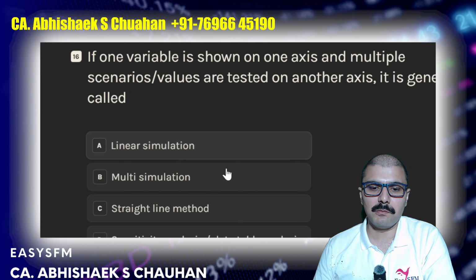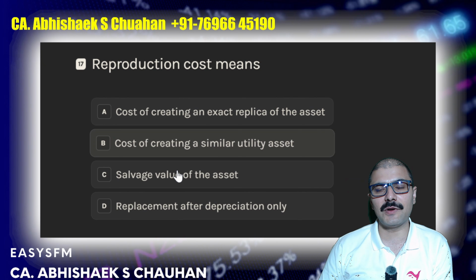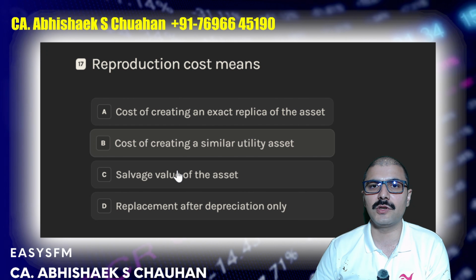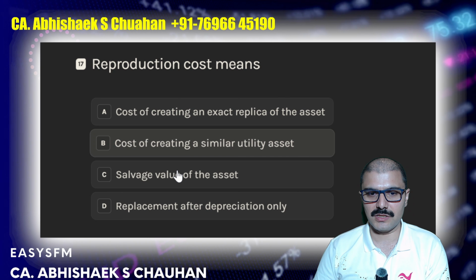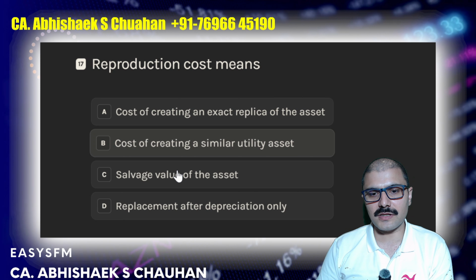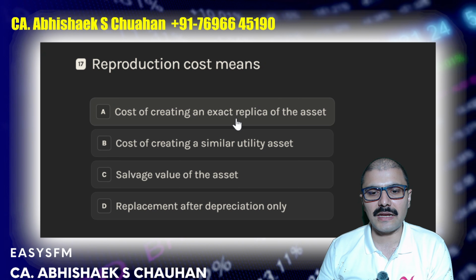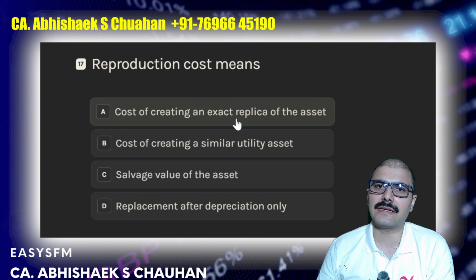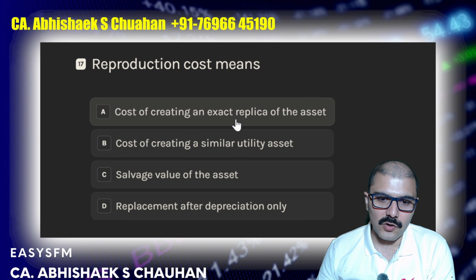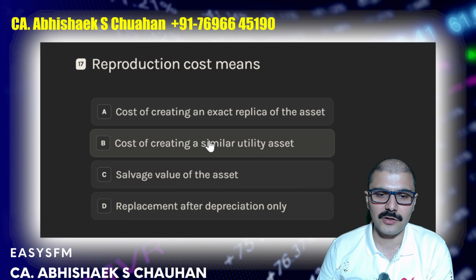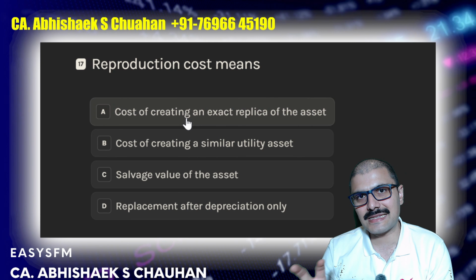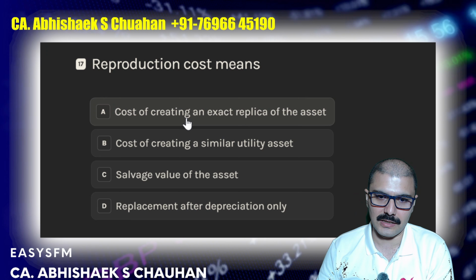If multi-simulation is not there in the exam, then the answer would be Monte Carlo simulation, right? Reproduction cost means the cost of creating an exact replica of the asset, not the cost of creating a similar utility, but the same exact replica.